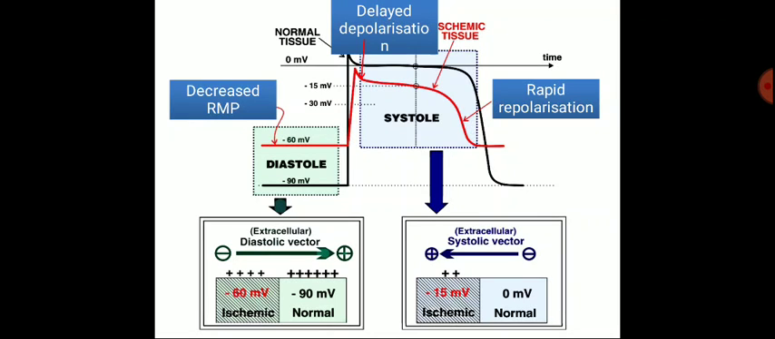The diastolic vector is from the negative toward the positive terminal. In the ischemia, it is minus 60 and in the normal it is minus 90 millivolts. The systolic vector is from the negative toward the positive side.